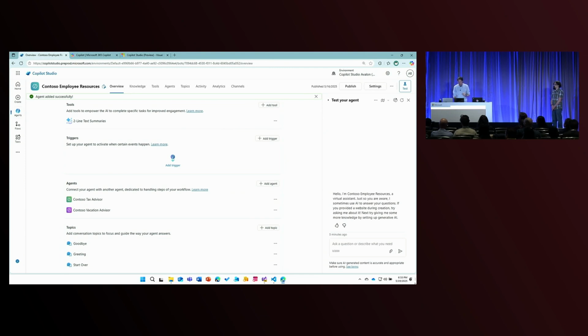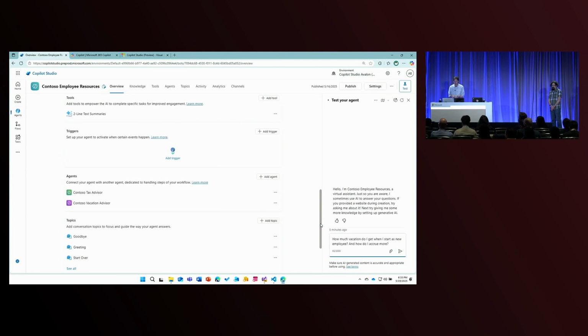So when I come over here and ask a question, I'm going to say, how much vacation do I get when I start as a new employee? And how do I accrue more? And interact with the agent. I'm doing this through this test pane you'll notice on the side. This is a great pane because it allows you to directly interact with your agent as you're building it and understand what kind of responses you're getting back.